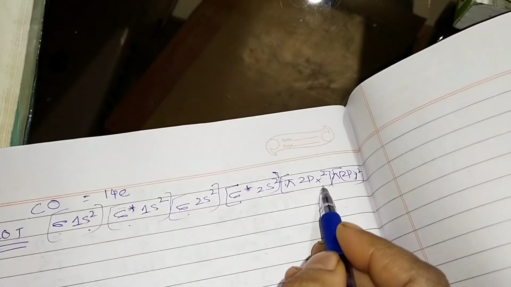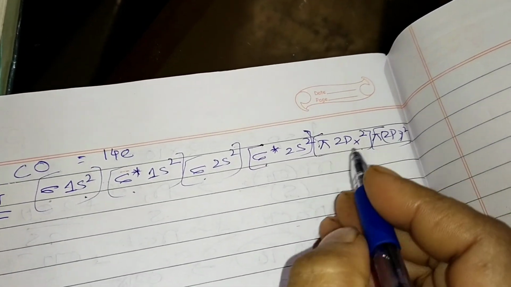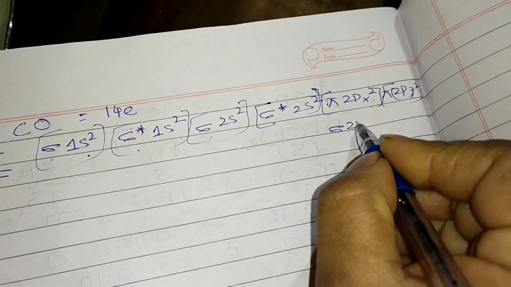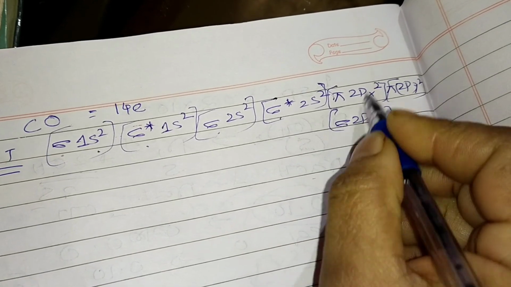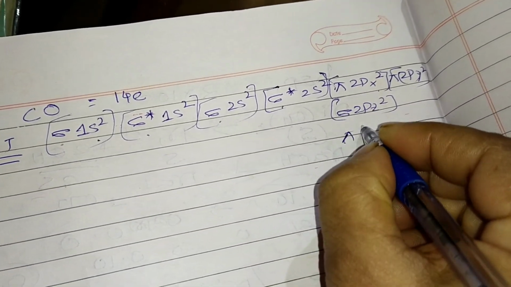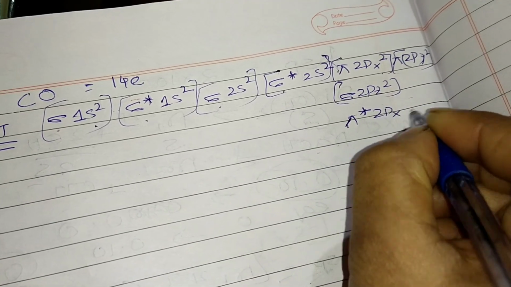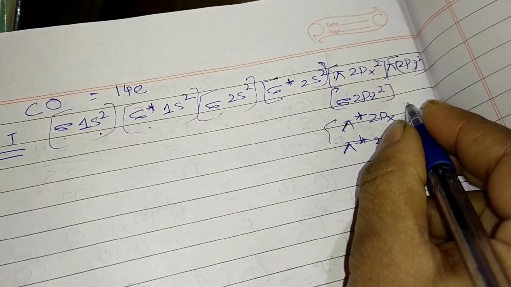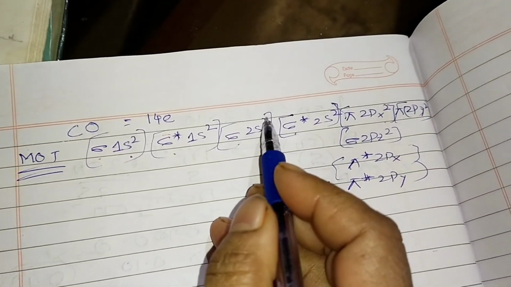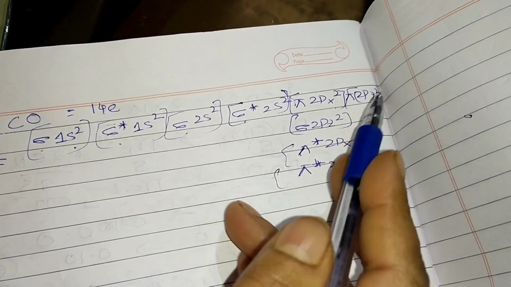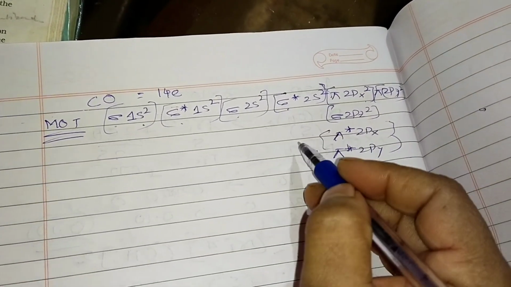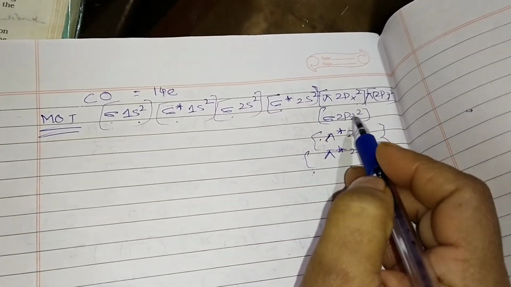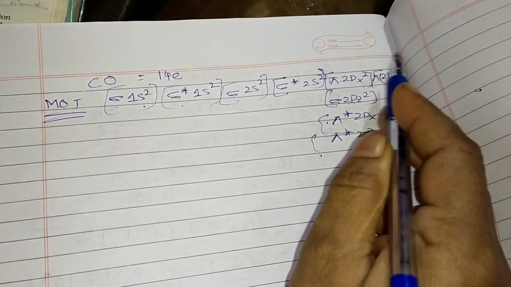Bonding, antibonding, then the bonding is over. Next is pi 2px, pi 2py, and then sigma 2pz2, so all of these are bonding. Now in antibonding, which ones are coming? Pi asterisk 2px remains open, and pi asterisk 2py also remains open. These are called antibonding orbitals. So 2, 4, 6, 8, 10, 12, 14: the 14 electrons are over. You can see that the antibonding orbitals are free here, and up to the bonding orbitals, pi 2px, 2py and sigma 2pz, all are completed.